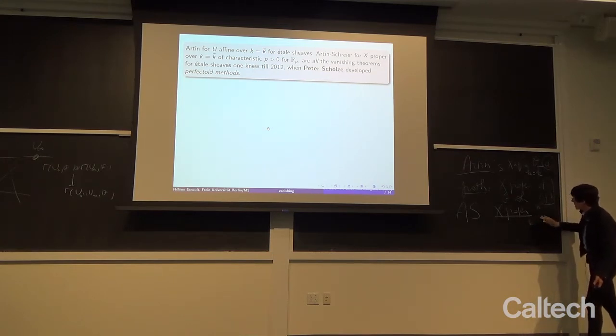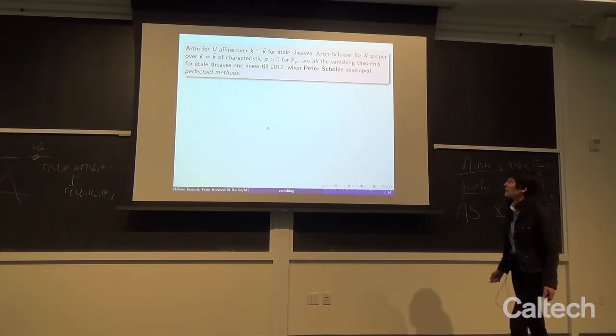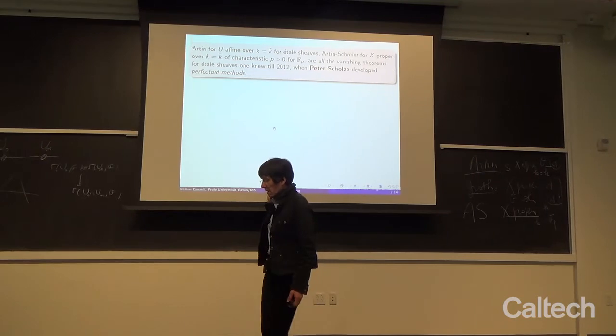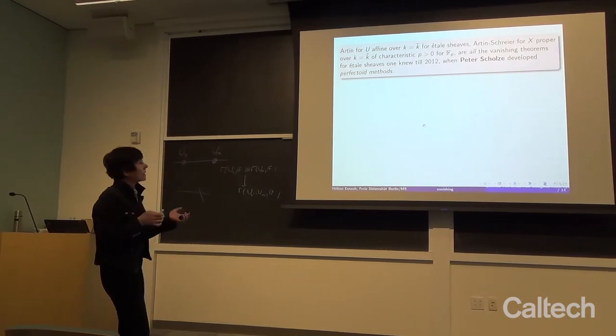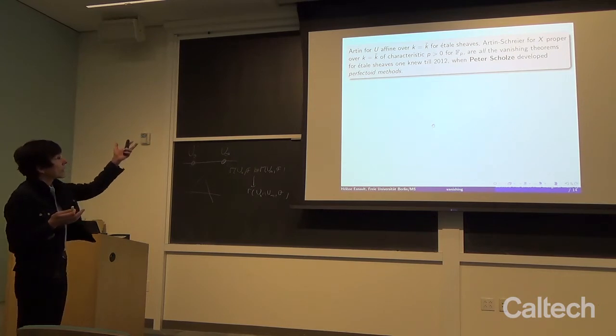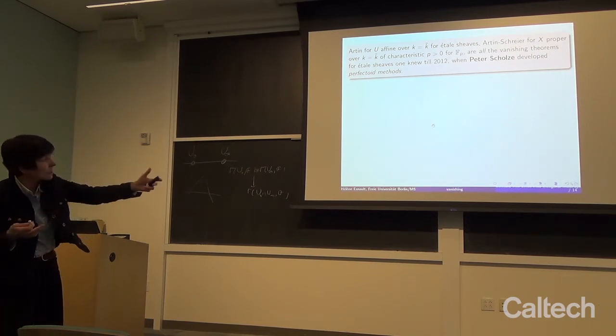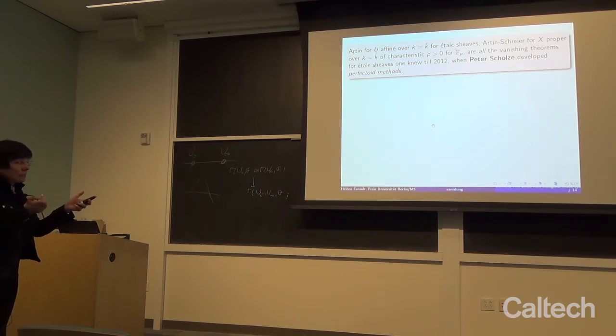Well, in fact, for this one it is irrelevant, because we just observed before that the Artin-Schreier theory reduces the vanishing of cohomology with Fp coefficients to the vanishing of the coherent sheaves, which is a structure sheaf of the variety. So if we summarize the discussion here, then Artin for affine variety over an algebraically closed field, Artin-Schreier theory for X proper over K equals K bar. In fact, I wrote K equals K bar, but we just remarked that it's not necessary. In positive characteristic for the sheaf Fp, if the characteristic is p. So it's a strong constraint.